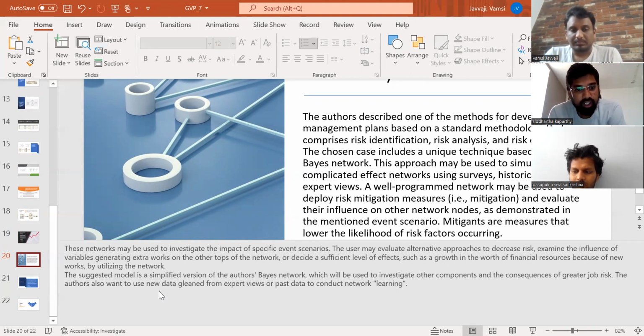The suggested model is a simplified version of the author's Bayes network, which will be used to investigate other components and the consequences of the greater job risk. The authors also want to use new data gleaned from expert views or past data to conduct network learning.